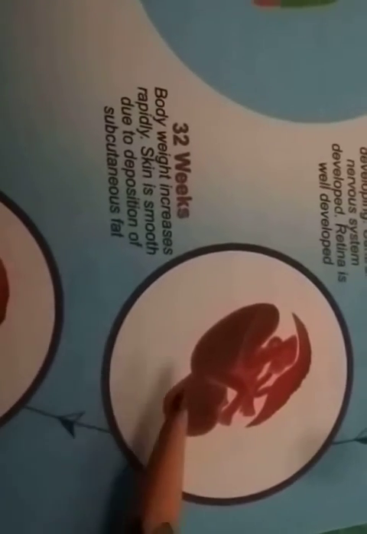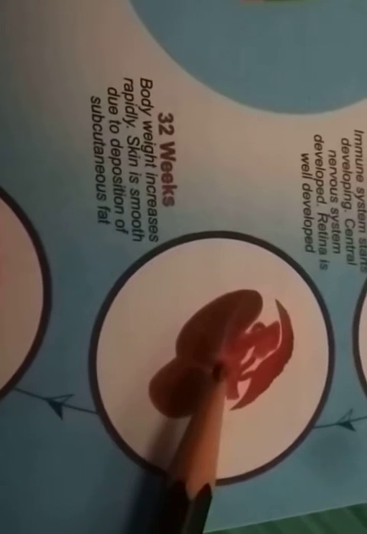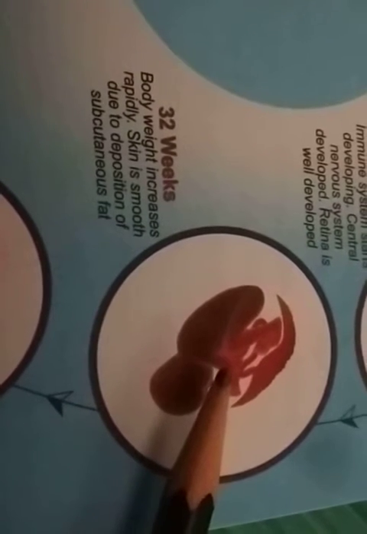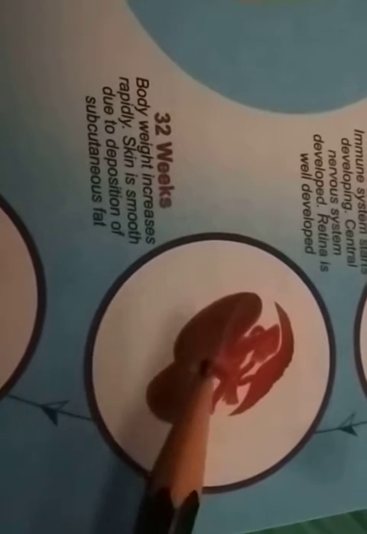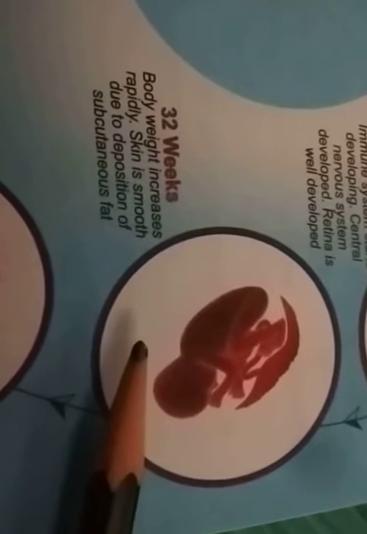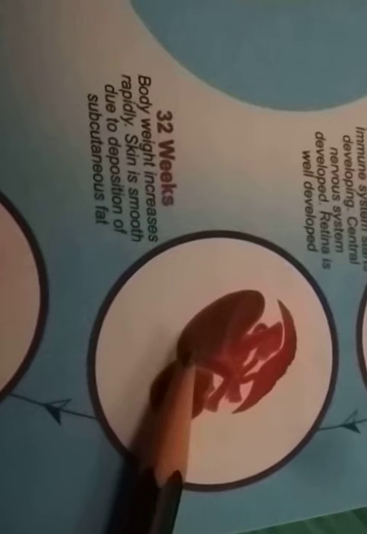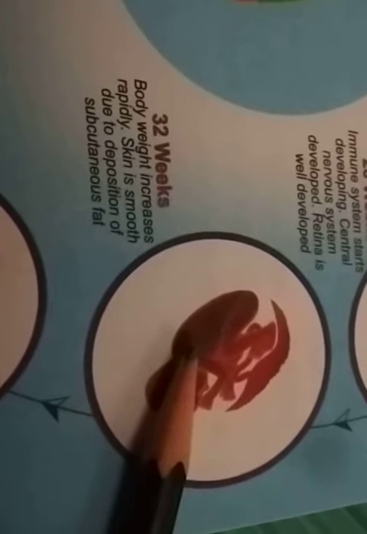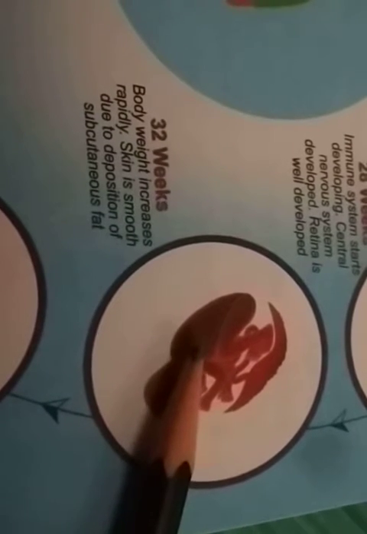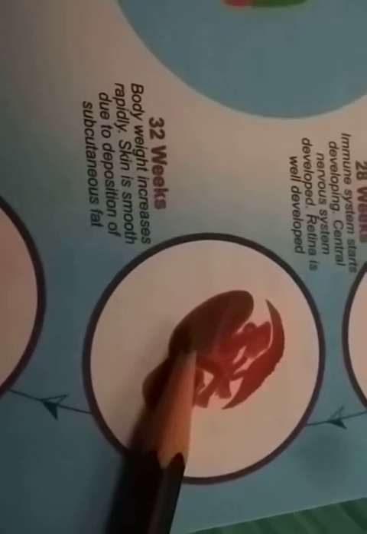Then at 32 weeks, the body weight increases very rapidly. Then the skin becomes smooth. How does it become very smooth? Due to the deposition of subcutaneous fat. The fat that deposits under the skin is known as subcutaneous fat.